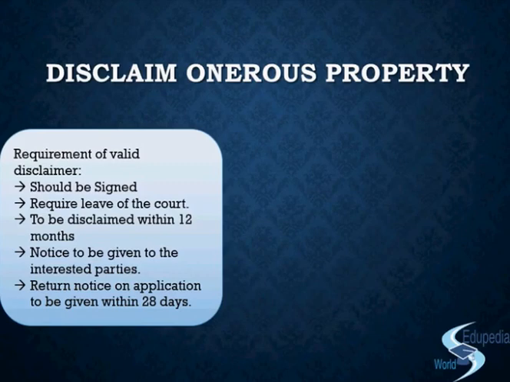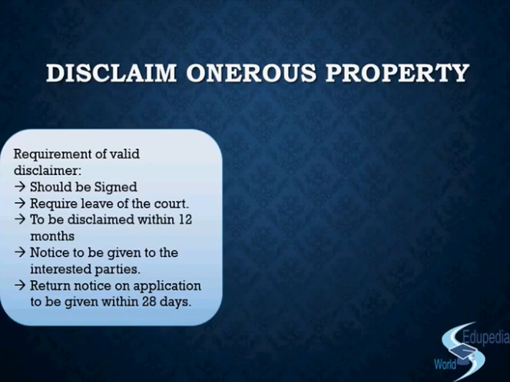Now, the first thing you need to understand is that when the liquidator comes into the company for the purpose of winding up, they go through the accounts. The directors have prepared a statement, they give the statement to the liquidator, who goes through it and identifies the onerous properties lying with the company. Once they know these are the onerous properties, it is on the liquidator to decide whether or not to accept them. If they do not accept them, they will have to disclaim the property and be freed from it. So how does it happen? They have to issue a disclaimer. What is a valid disclaimer? Let us look into this.